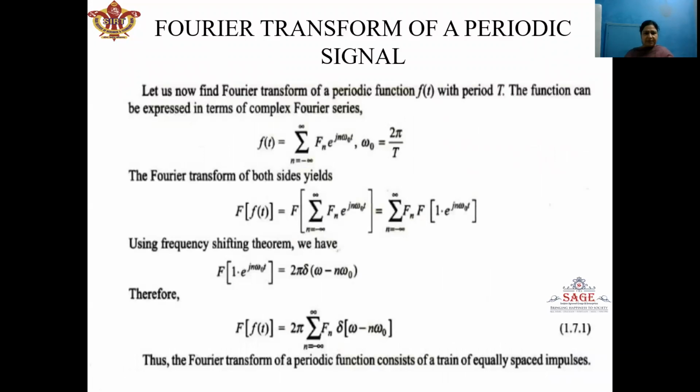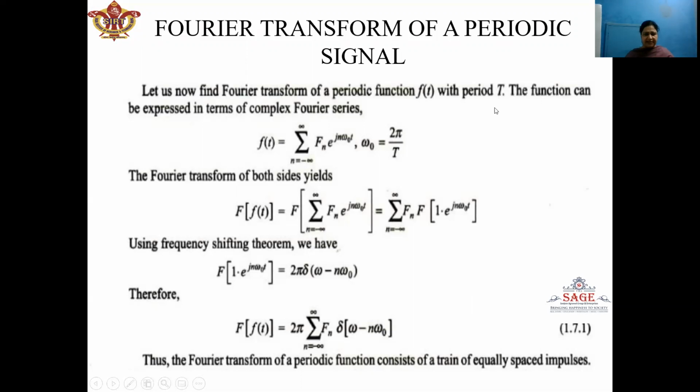Now, in this part, we will see the Fourier transform of a periodic signal. Till now, we know that the periodic signal is defined by Fourier series whenever we want to analyze its spectrum. But here we can see that the Fourier transform can also be used as a tool for analyzing the periodic signal in frequency domain.